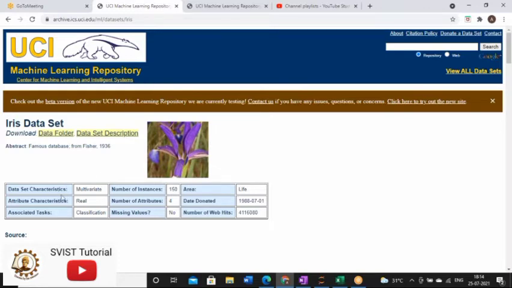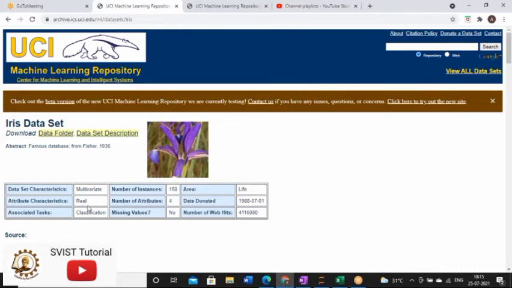The first thing given here is characteristics, and here it is multivariate in nature. In today's session, I will tell you the actual meaning or interpretation of this multivariate characteristic of a data set. Then you will find attribute characteristics.